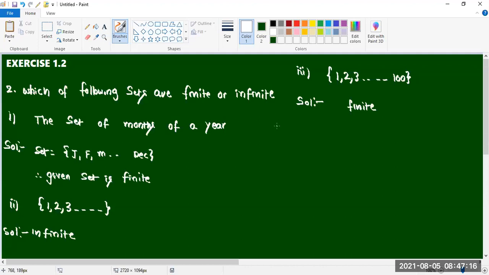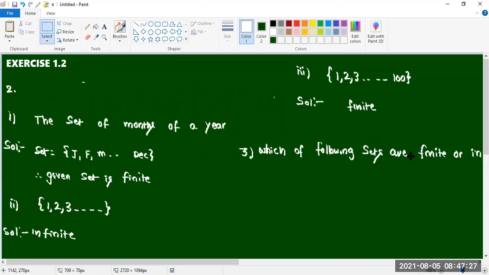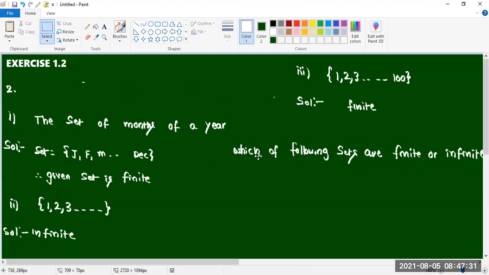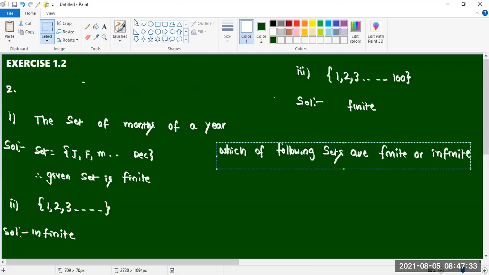Third question. State which of the following sets are finite or infinite. This question is also the same as this question only. Which of the following are finite or infinite?